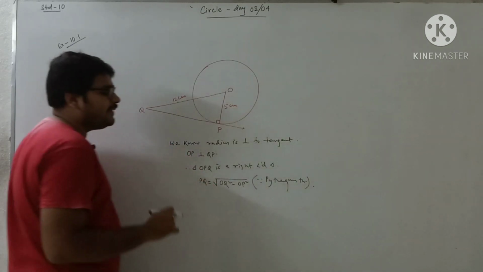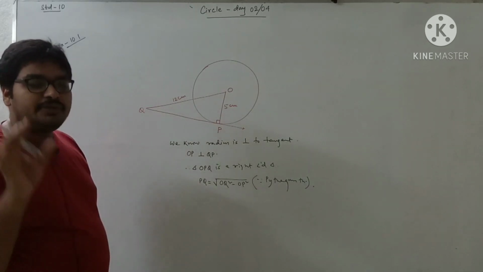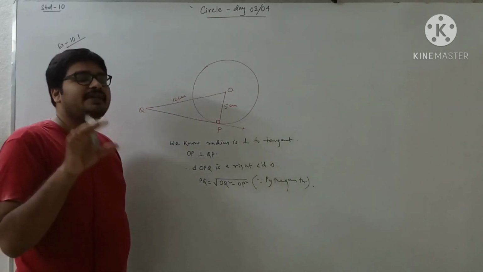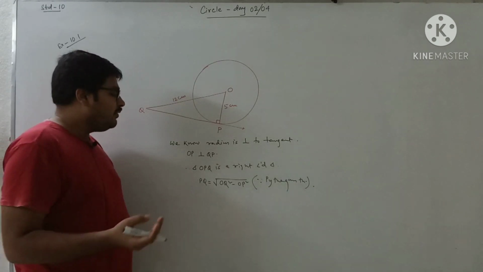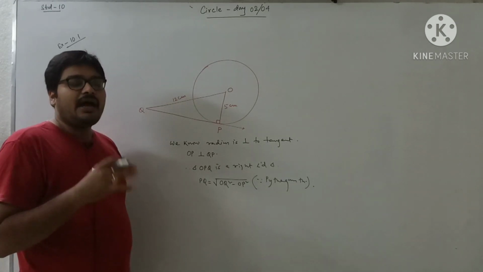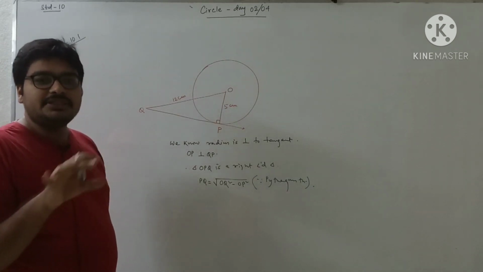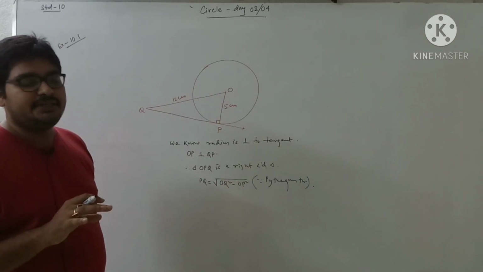One thing just to remember, you need not write so many things, but you need to write those things which are very required. Like what is the reason for writing the line, what property you are using, how you are approaching your sum. These are all the things which you have to prescribe properly.